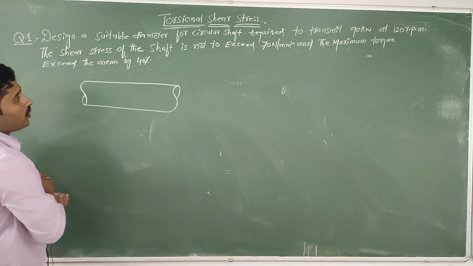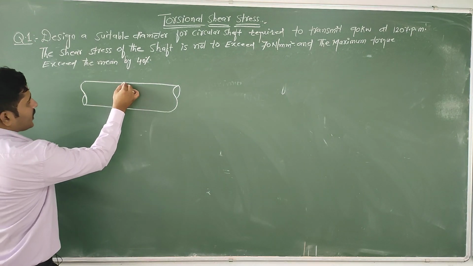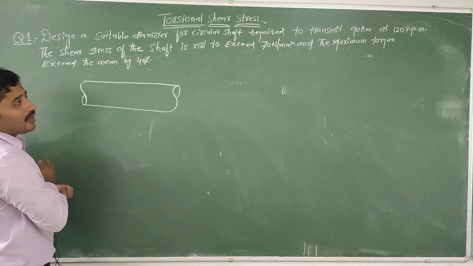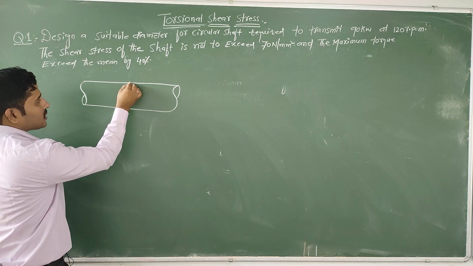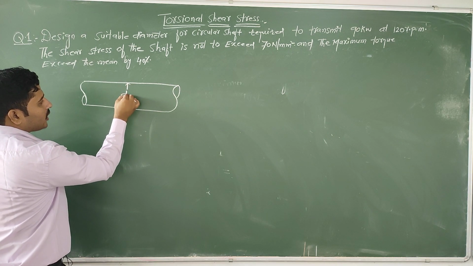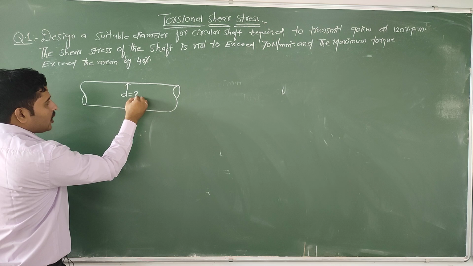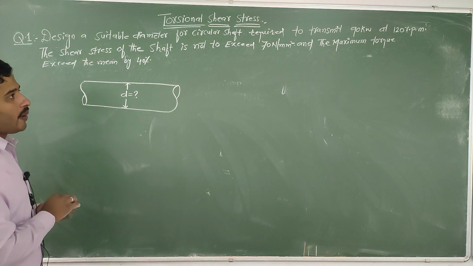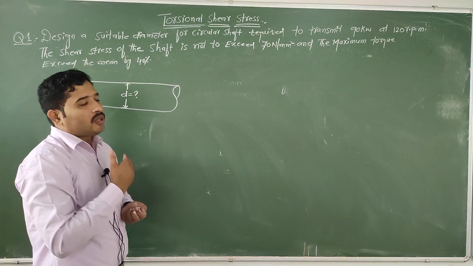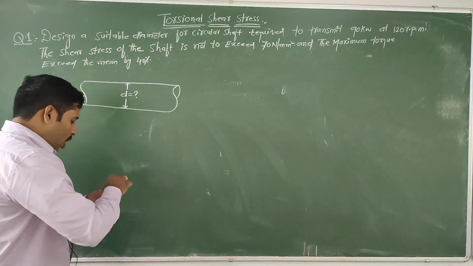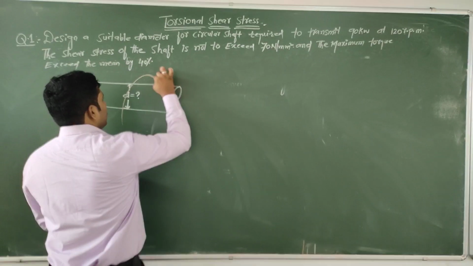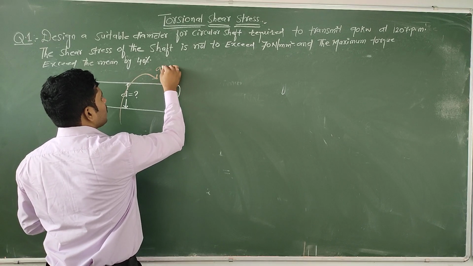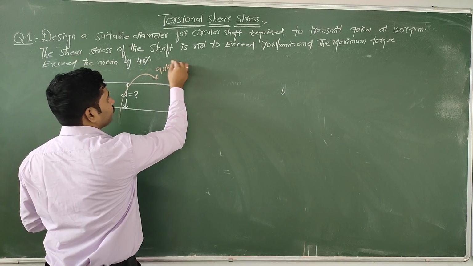Okay, so first thing is design a suitable diameter. So in this case we need to find out the diameter of a circular shaft. It is required to transmit the power. So how much power does it transmit? It transmits the power of 90 kilowatt.